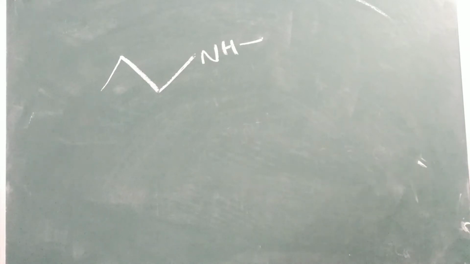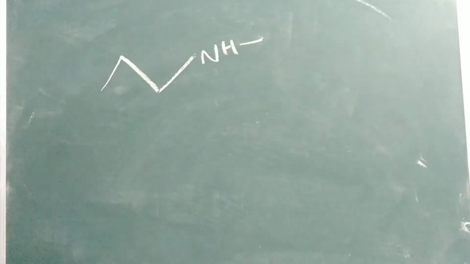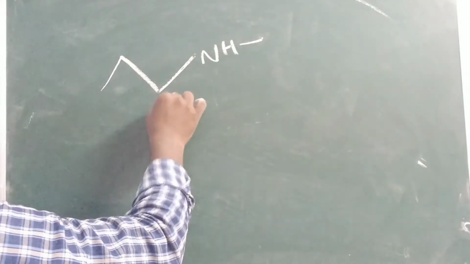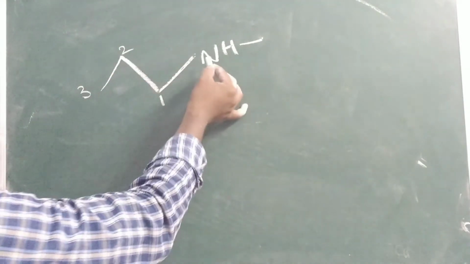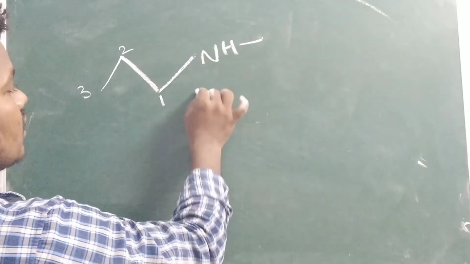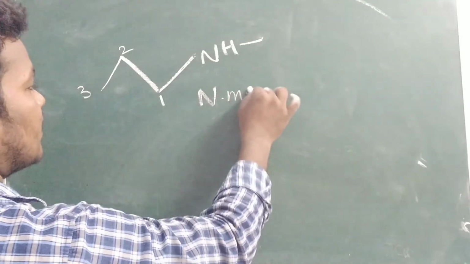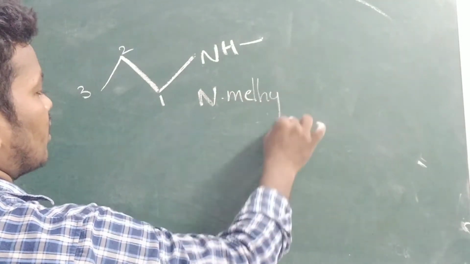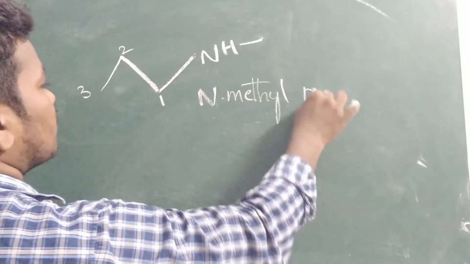We already discussed this in the degree of carbons, along with OH, amine and different types of groups. So you can give the numbers 1, 2, 3. Whenever the nitrogen has one methyl group, you have to write N-methyl. That means the amine has the methyl group.